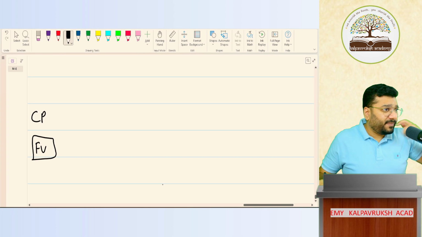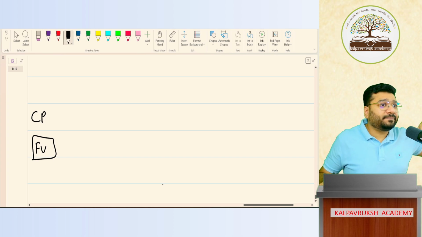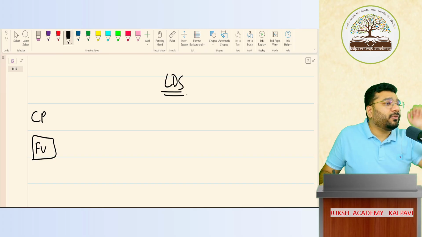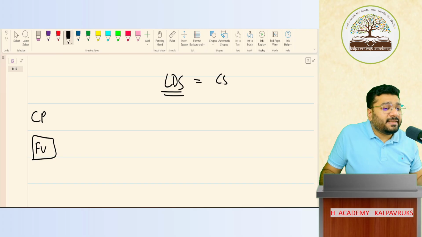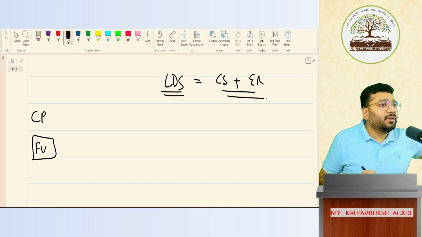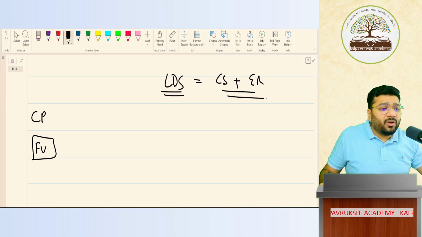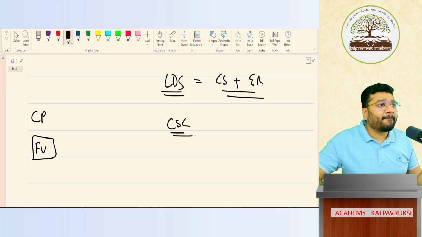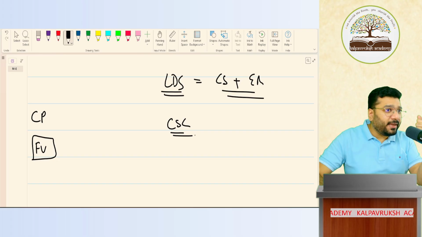Tell me people, we did one example, no? Example 1, where they asked you to calculate the last drawn salary. How did you calculate? Current salary plus escalation rate. Yes or no? Is it that easy to calculate? You said your current service cost is so and so. Do you think it is that easy? In your company, is it just one employee?